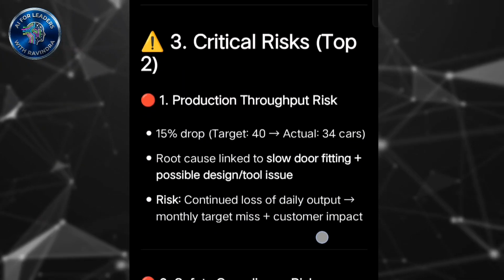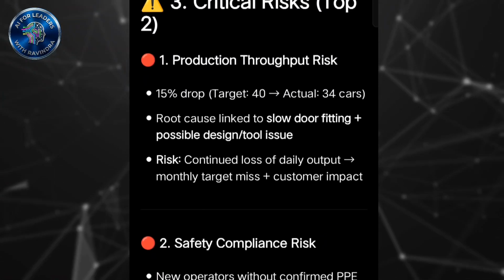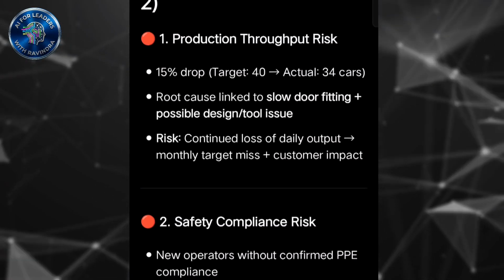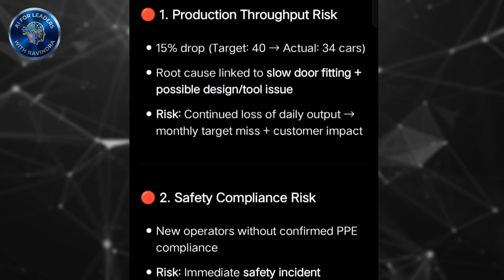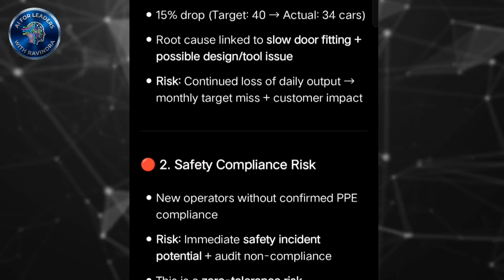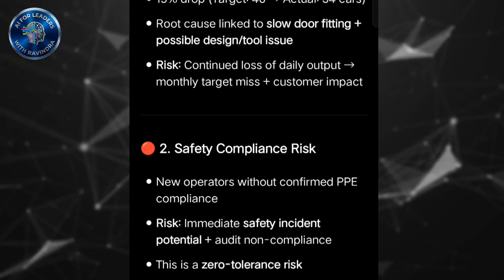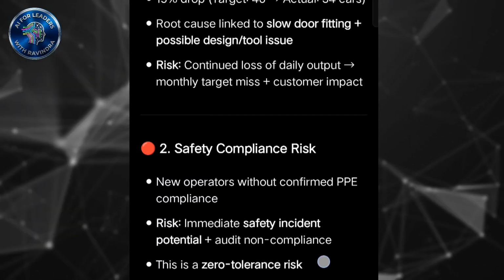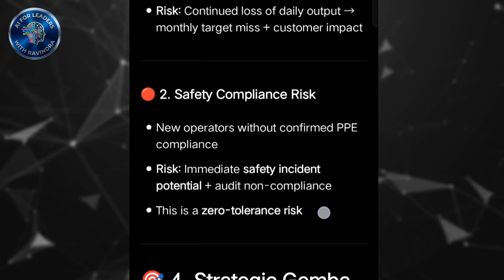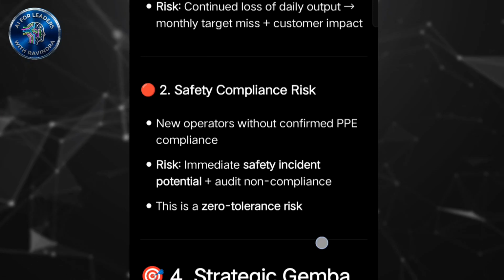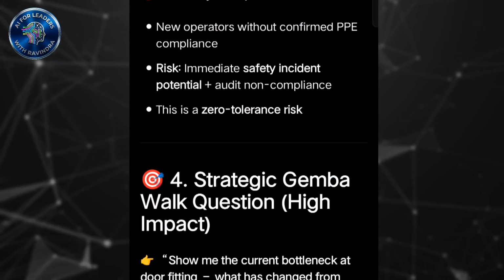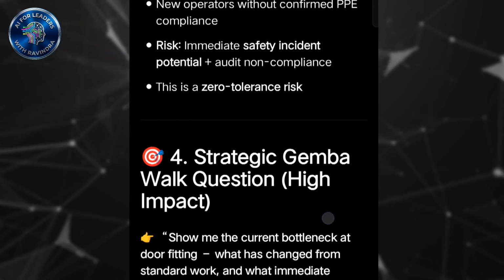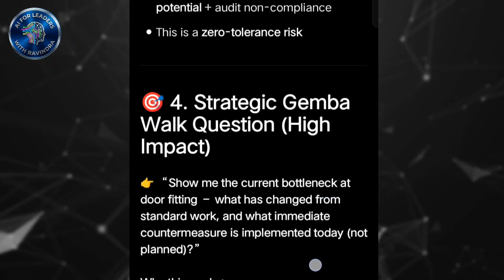The third thing is that it also gives the critical risks for the top 3 actions which leaders need to focus on. First is the production throughput risk, which gives the root cause, most probably slow door fitting, possibly design related. The risk is continuous loss of daily output if I don't address this problem. The second topmost critical issue highlighted is the safety compliance risk: a new operator working, confirm the PPE. The risk is a potential safety incident and non-audit compliance. So it gives a very clear idea.